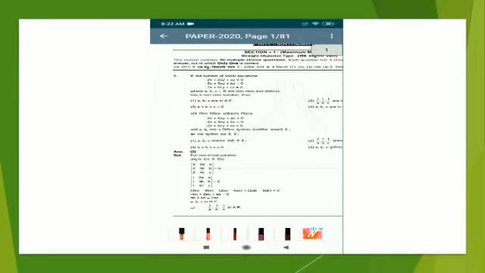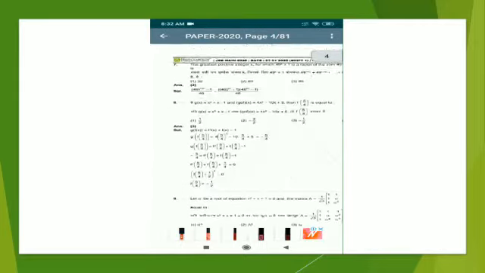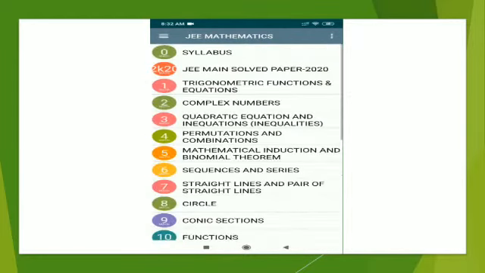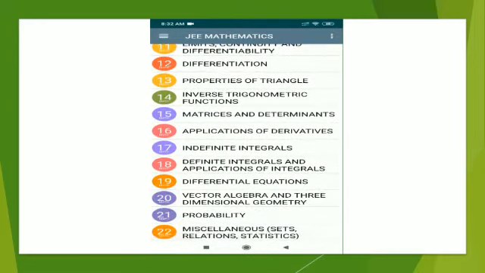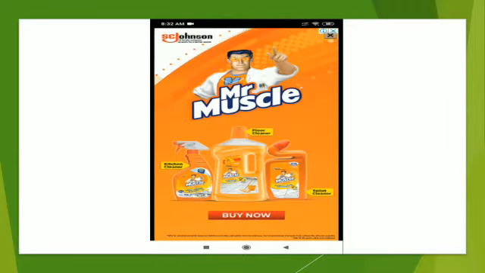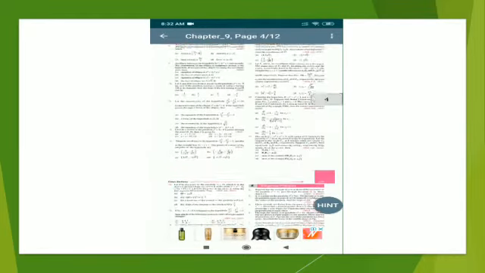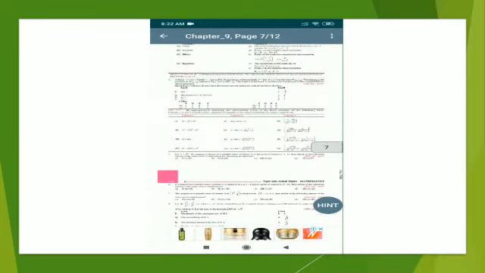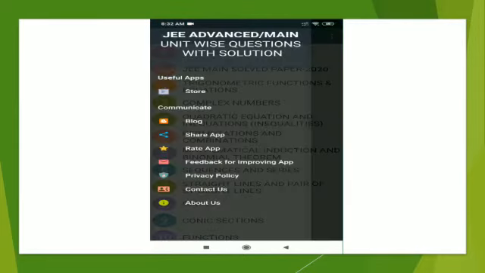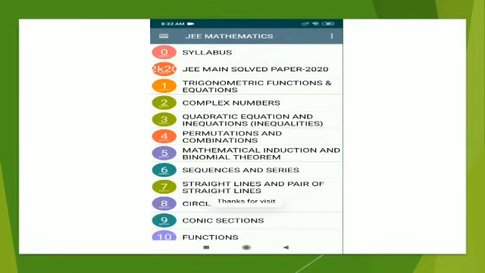They have chapter wise papers, which are very, very important to test your skills. You have to practice and keep practicing to achieve a rank in JEE, which is very important. They have MCQs with correct answers also given. They also have some 29 chapters, which is very important.